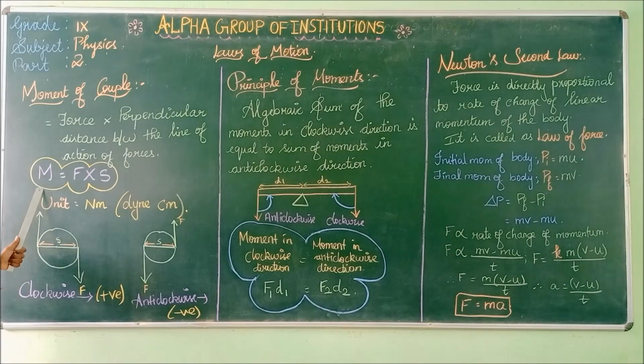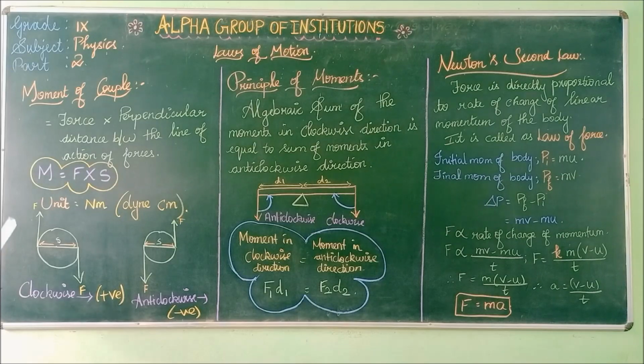What is the unit of moment of couple? Unit of force is Newton. Unit of distance is meter. So the SI unit of moment of couple is Newton meter. In CGS system, the unit is dyne centimeter.